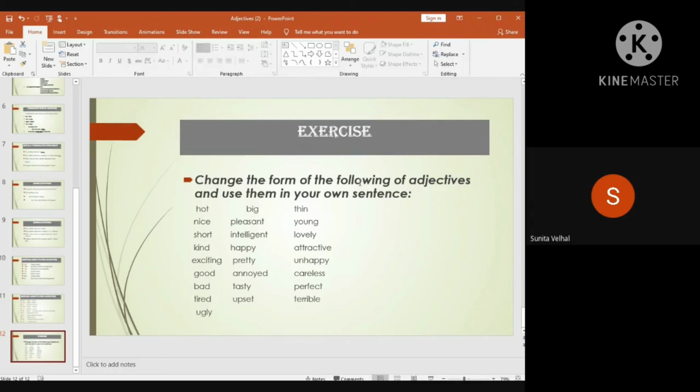You can change the form of some adjectives, and other adjectives you can use in the sentence as they are. So we may have this type of examples.